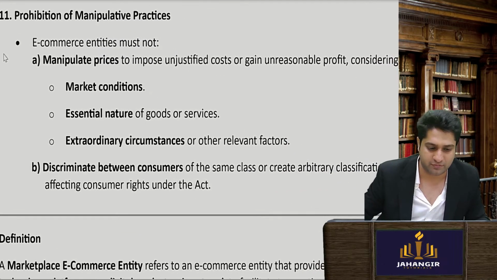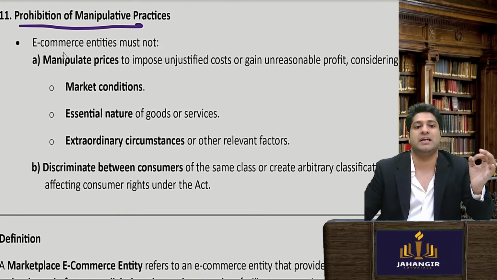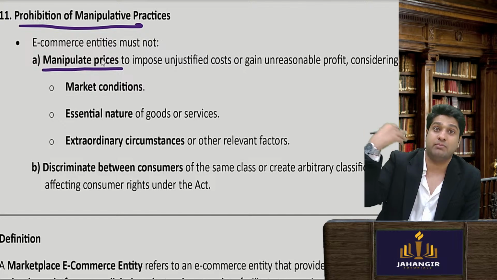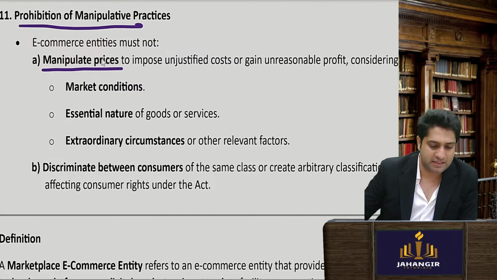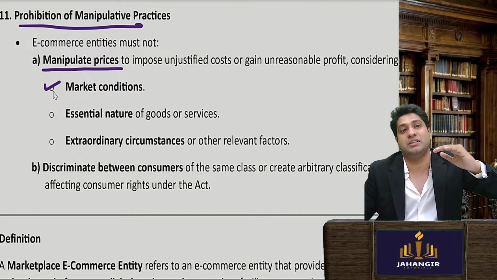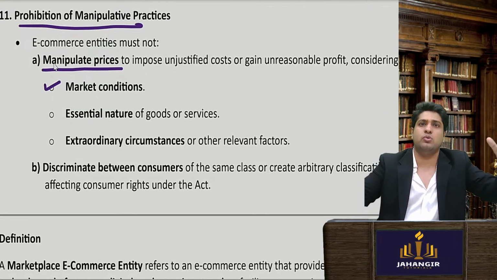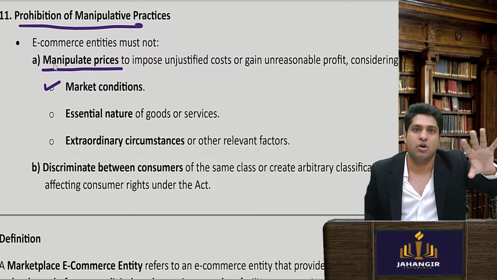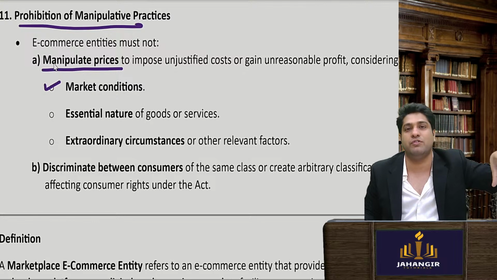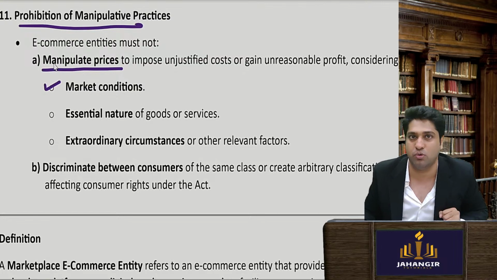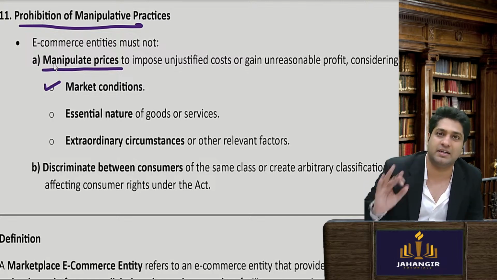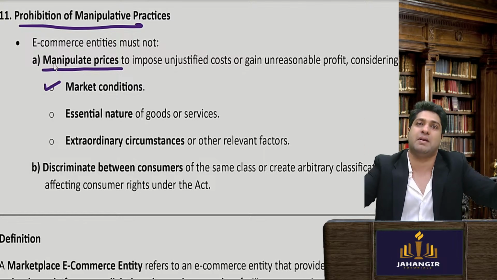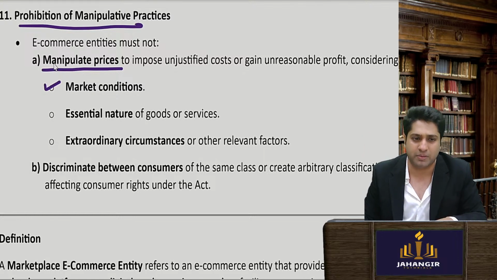Prohibited manipulative practices. So an e-commerce entity must not engage in any manipulative practices. Now what kind of manipulative practices can Amazon do? Maybe, as per market conditions, they are charging, like Uber, when they know that people need a lot, they will increase the prices, or they will do some kind of discrimination on the basis of the mobile phone that you are holding. Someone with a phone under 30,000, the product will come at such and such price. If you are holding a heavy-priced phone, automatically the price will increase. So this all looks like manipulative practices.